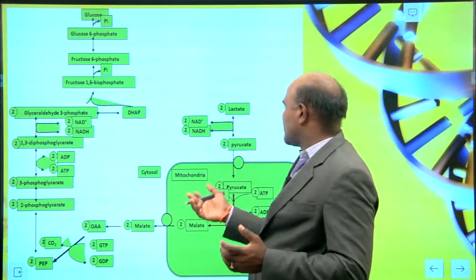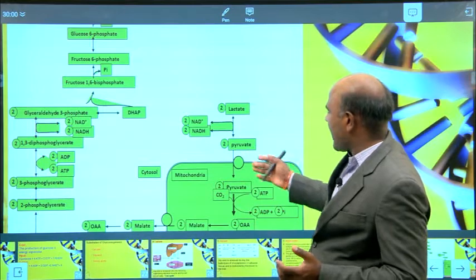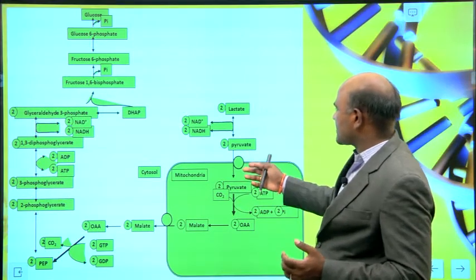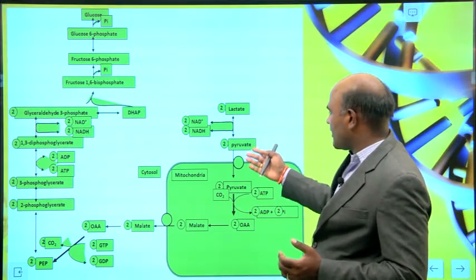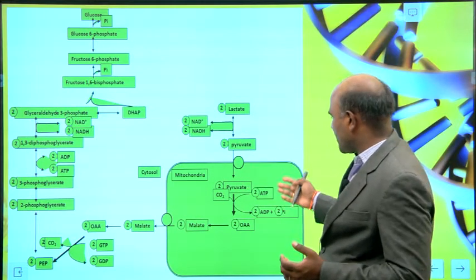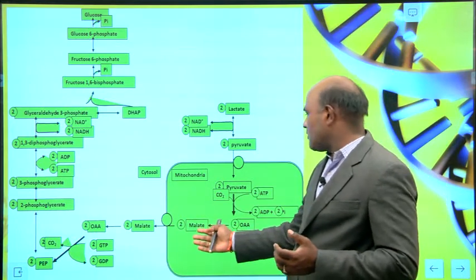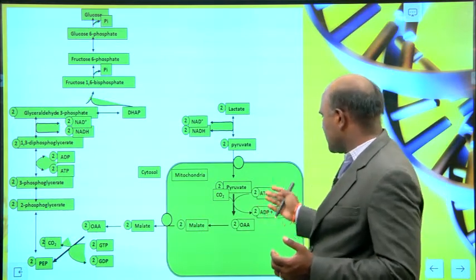Here you can see lactate, a reverse reaction: lactate converted to pyruvate, and this happens in the mitochondria. Pyruvate is converted into oxaloacetate, converted into malate, and these are the enzymes involved.